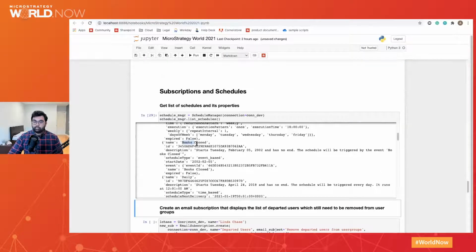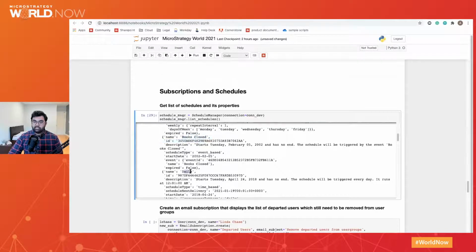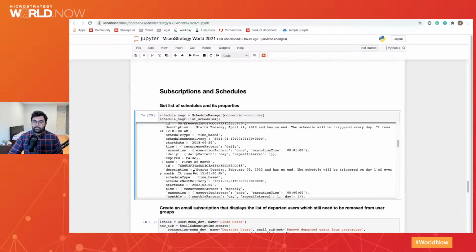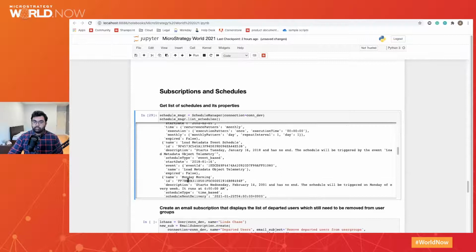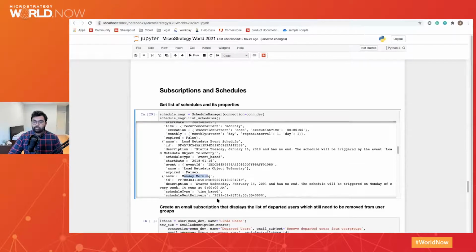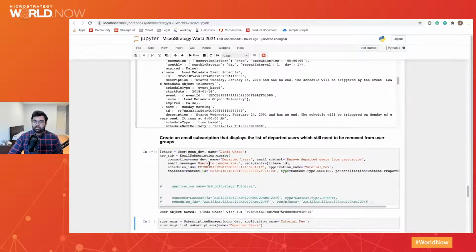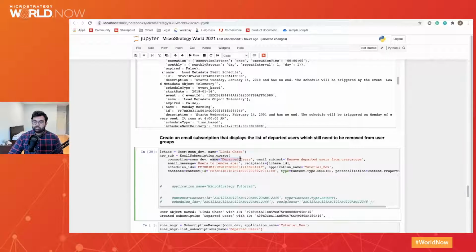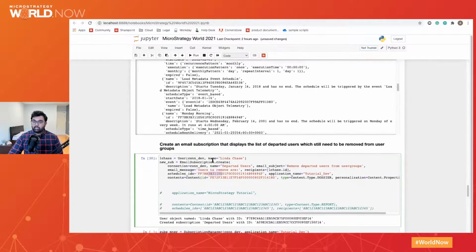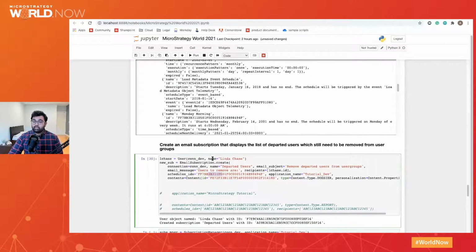You can see here books closed, daily, also Monday morning as a schedule, right? And now when I create a new email subscription, I can set the name of the subscription, set the email of that subscription, email subject of that subscription, what the message is, what schedule ID I would like to put it on, and I've put it on the Monday morning.